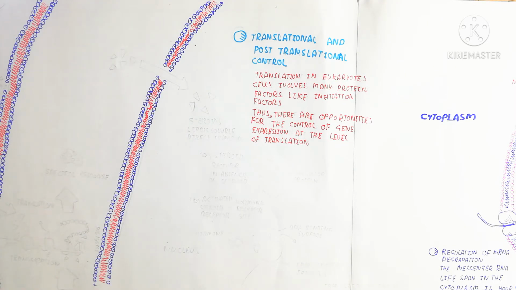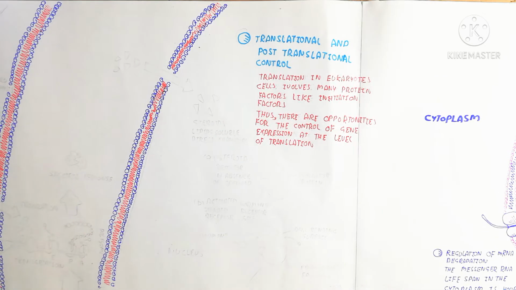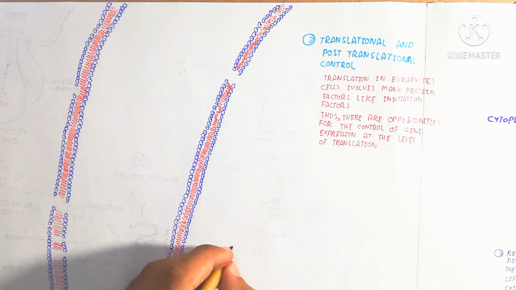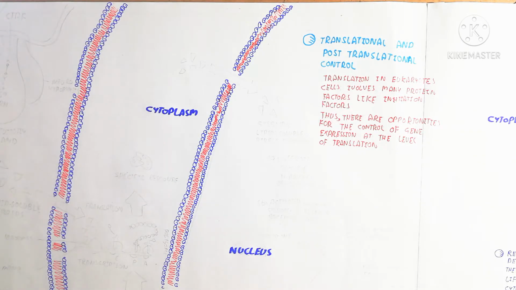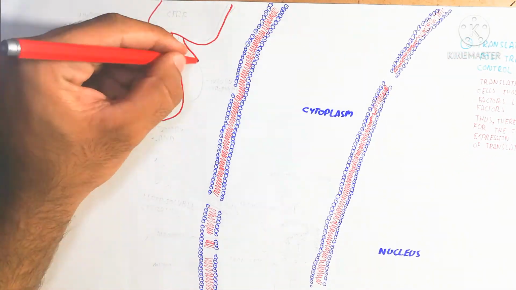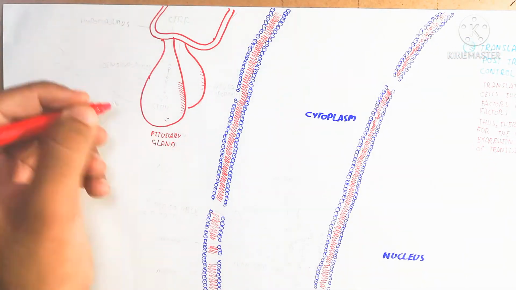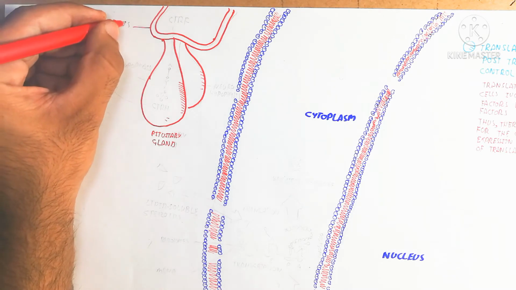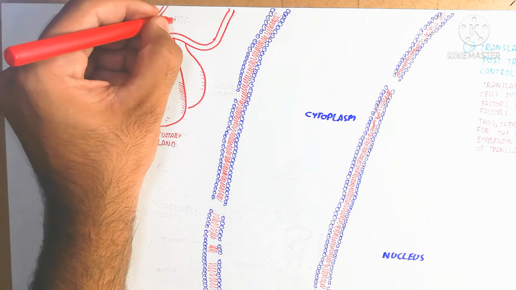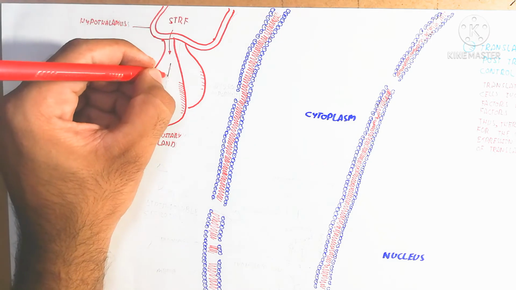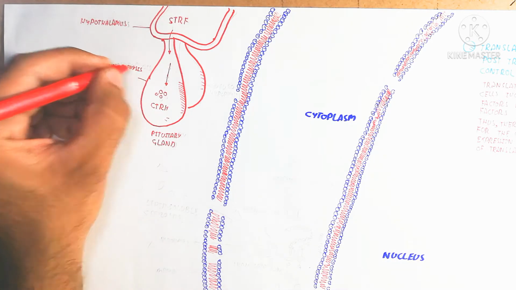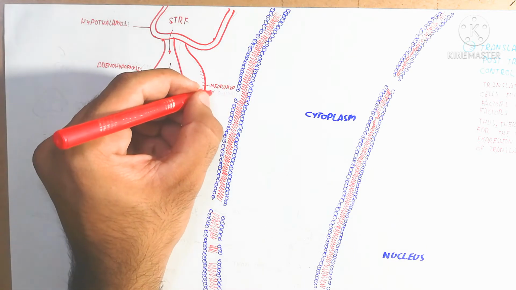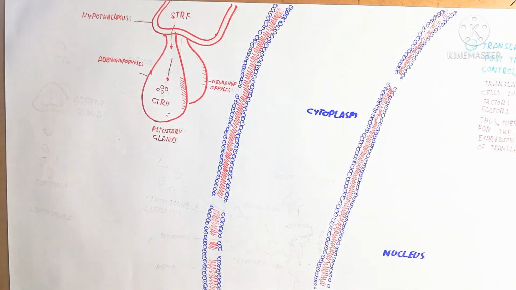Just remember the ligand which is used for the transcription factor, while here is the nucleus and here is the cytoplasm. For example, we take a steroid hormone or something which is the primary ligand, and here is the hypothalamus and the adenohypophysis and neurohypophysis, that is the pituitary gland. We are taking this example for understanding. So just remember that.